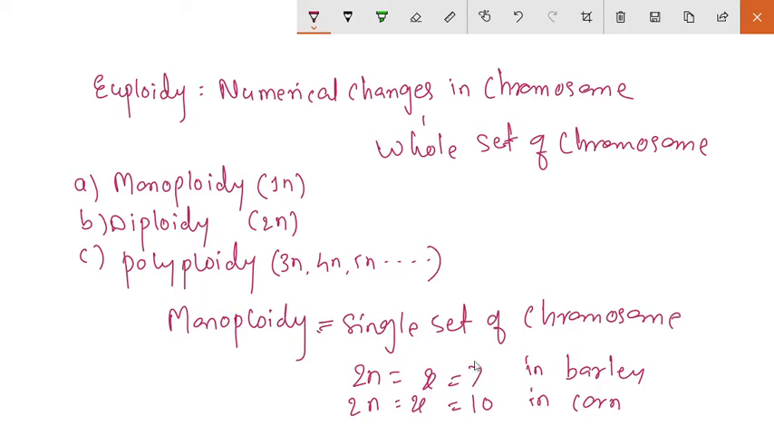That single set of chromosomes in barley has 7 and in corn it has 10. Okay. Then monoploids are not considered as haploids. They are not haploids.